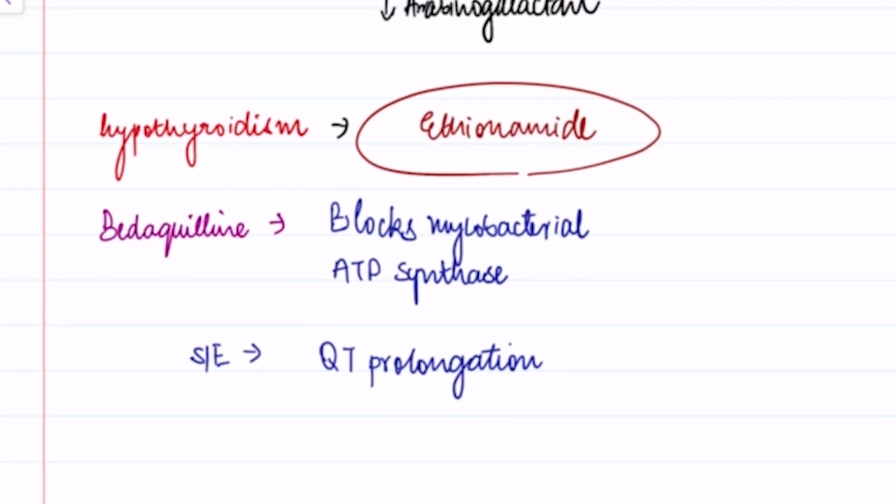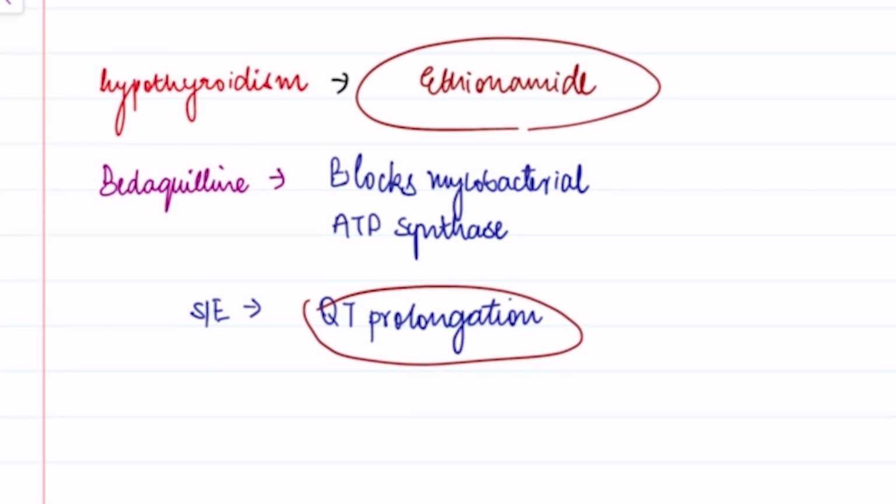Okay, bedaquiline, it is a newer antitubercular drug that is used in extensively drug resistant and multi drug resistant tuberculosis. Okay, so QT prolongation is one important side effect, and its mechanism of action is that it blocks mycobacterial ATP synthesis.